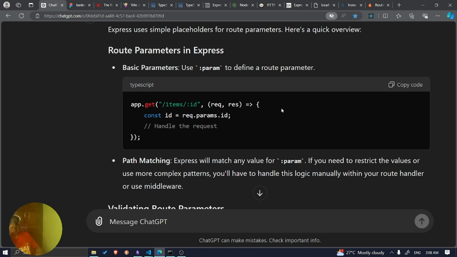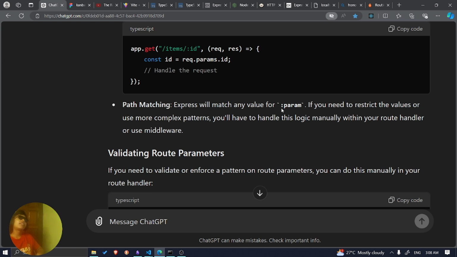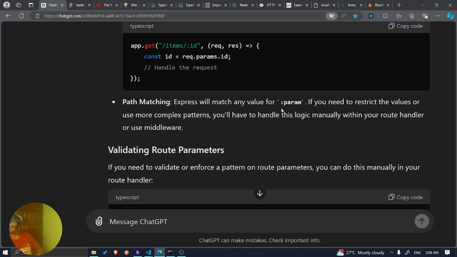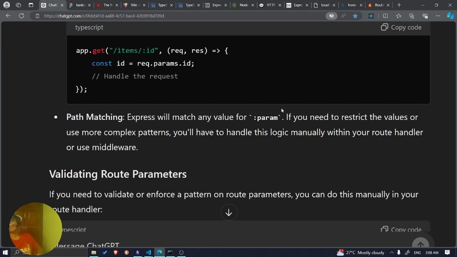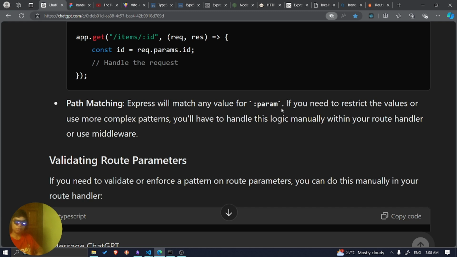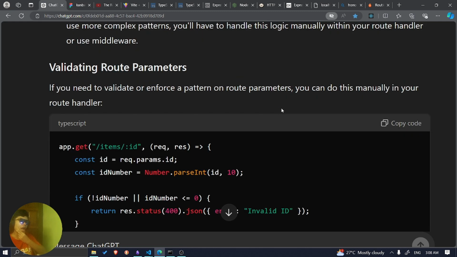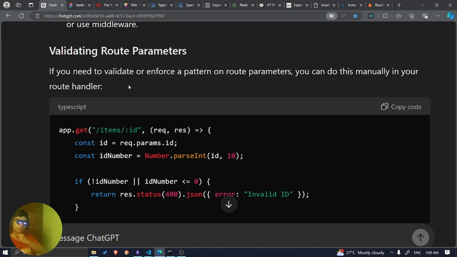Interesting. I have to handle it manually. Oh my god. So actually, Express is kind of a bit more complicated than Hono because you have to handle it manually. If you use Hono, you basically can use regex to handle more complex patterns. I thought it was going to be a little bit more straightforward, just use regex, but nope. You're going to do it manually. So this is how you do it manually, I guess.